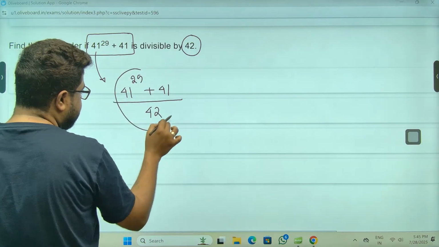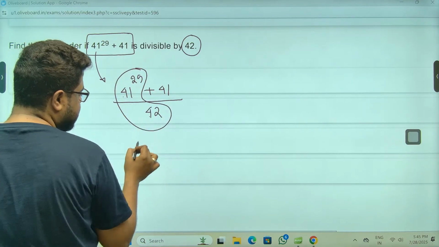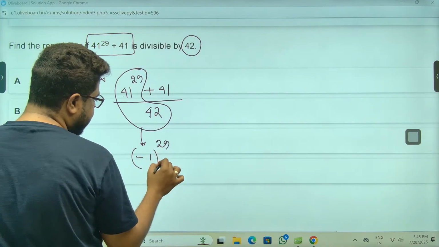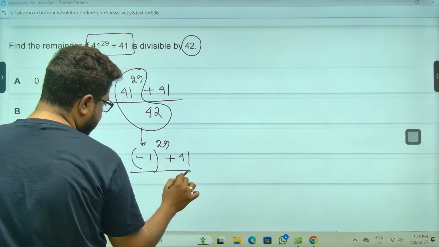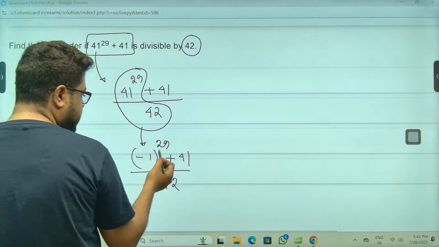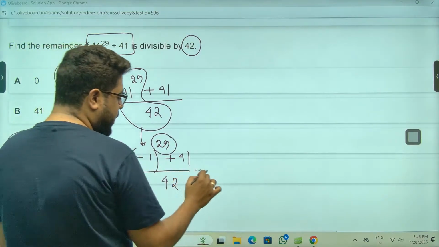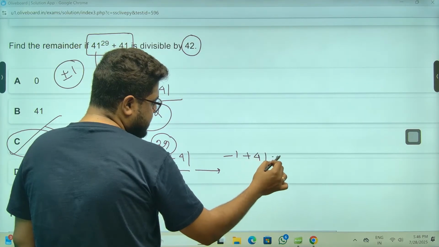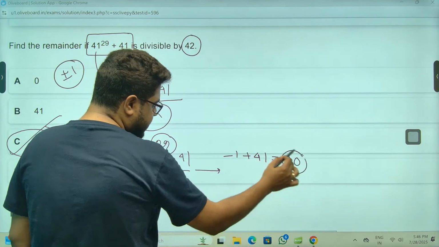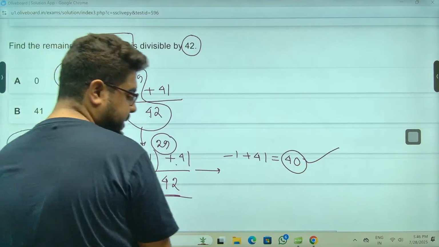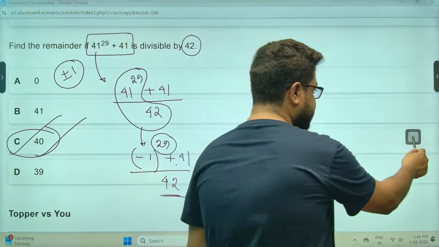Sir, if you divide this by 42, this is the concept of negative remainder: minus 1 to the power 29 plus 41 by 42. Sir, the answer will be 40. How? Sir, an odd power means the answer will be minus 1 plus 41, which is 40. 40 is less than 42, so that means this is my remainder. So that is your option number C. Option number C, sir. Right?